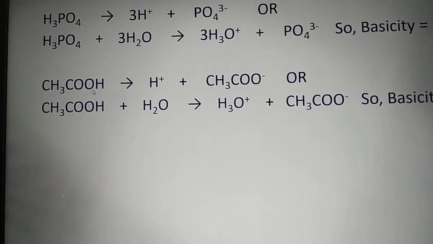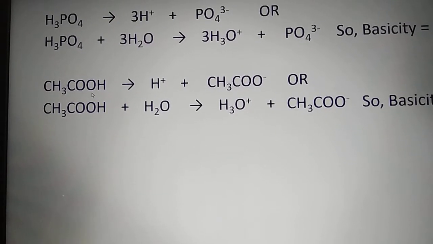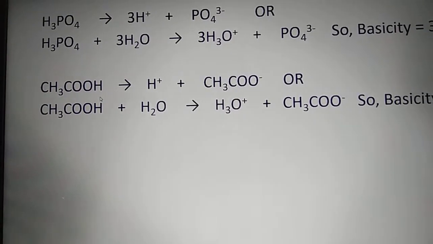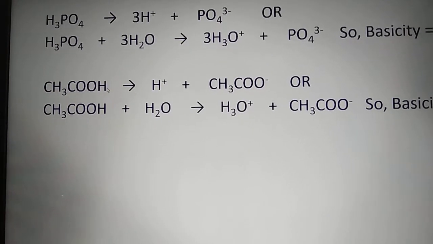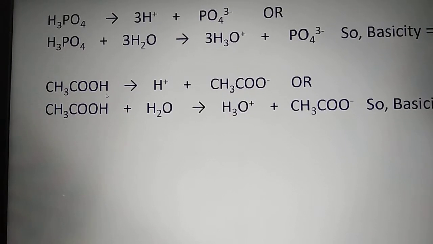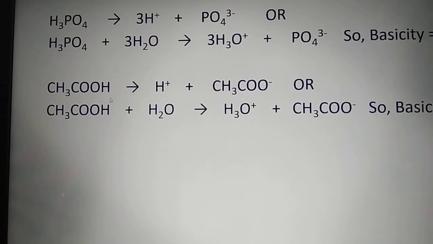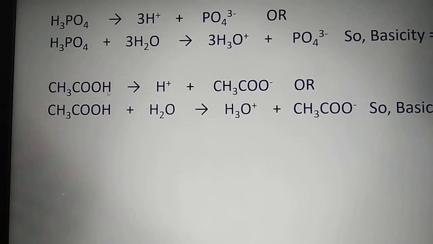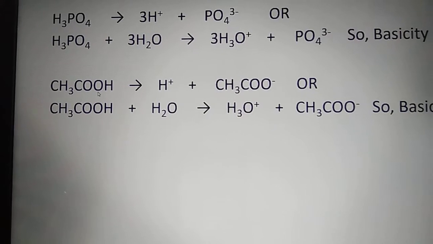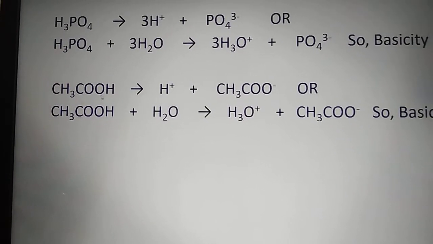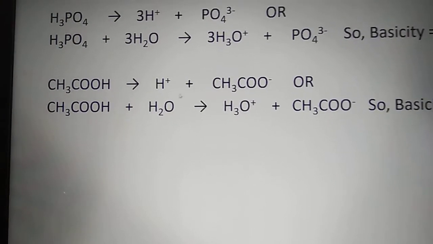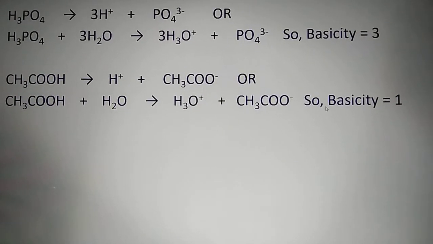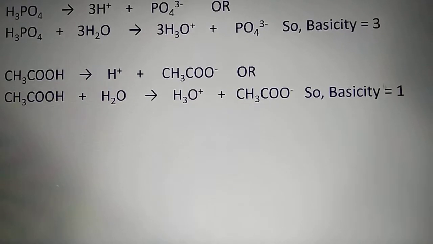But the hydrogen which is joined with oxygen, the bond strength of oxygen hydrogen is comparatively weak. So it can be easily breakable, or we can say it can be easily dissociated to produce hydrogen ion. So hydrogen which is connected with oxygen can only be converted to hydrogen ion in presence of water. Hence, basicity of acetic acid is 1.